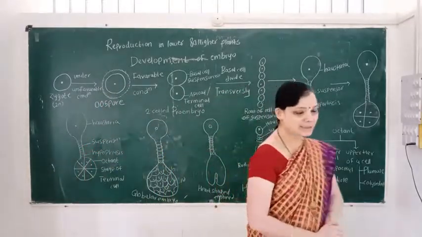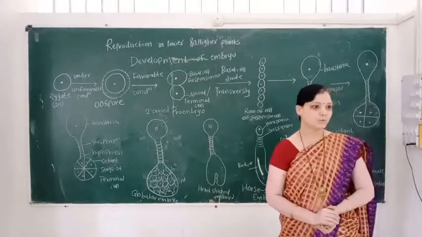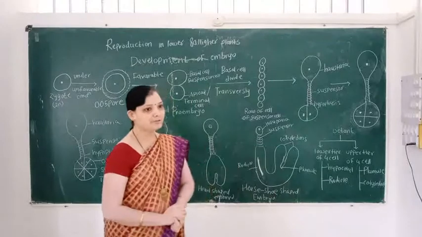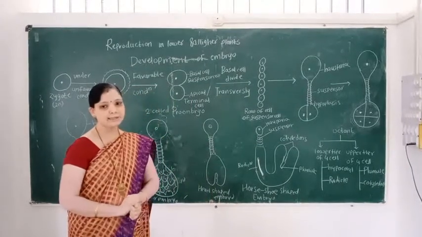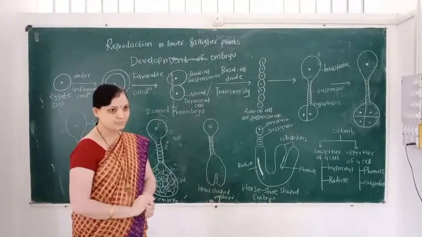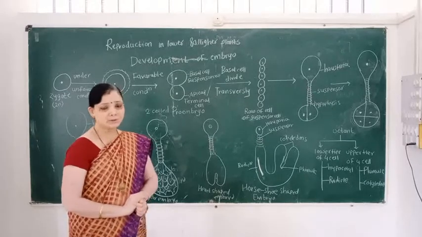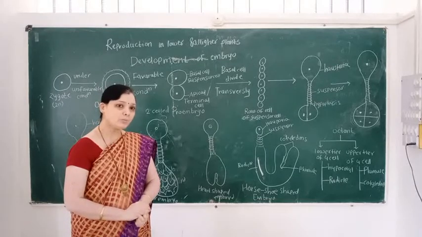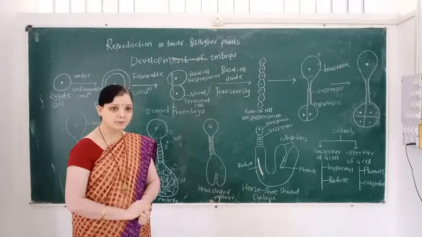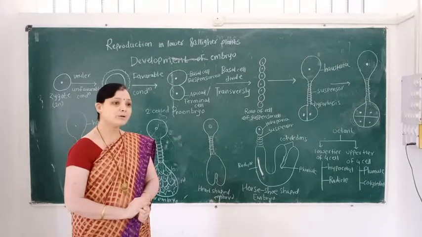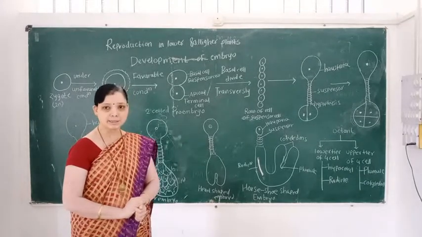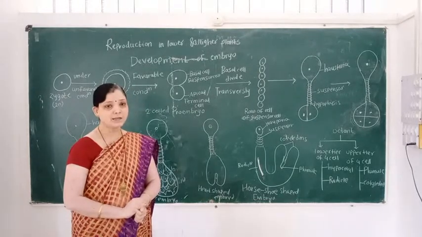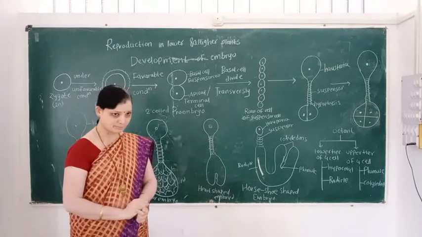Students, our topic is reproduction in lower and higher plants. In the previous lecture, we learned how development of the endosperm takes place, and depending upon the development, the endosperm consists of three types: nuclear endosperm, cellular endosperm, and helobial endosperm.